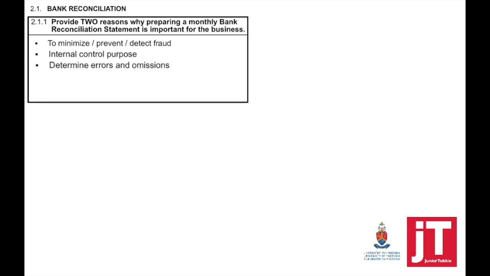You could also mention to determine if there are any errors or omissions, determine if there are any outstanding EFTs or deposits, check if the bank balance of the business agrees with the bank statement. So these are all possible reasons for us to do a bank reconciliation statement on a monthly basis.